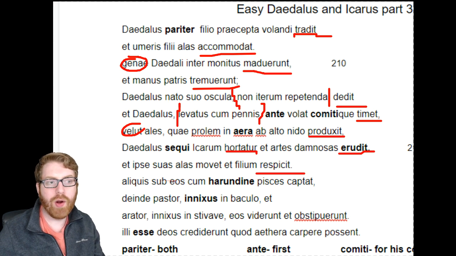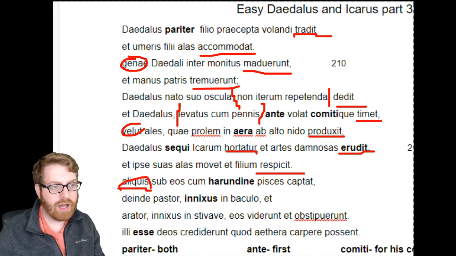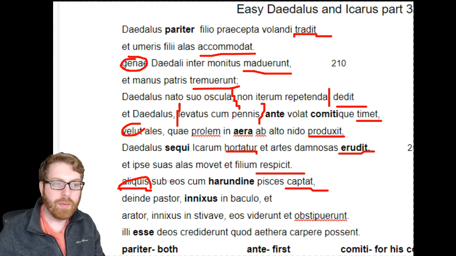All right, now here's where they're going to break from Daedalus teaching his son and showing them how to fly to the people below them on the ground looking at them as they're flying. So aliquis just means like someone. All right, and as we go to the end of our sentence here, koptot is the verb. All right. So we're going to be talking about a fisherman here.